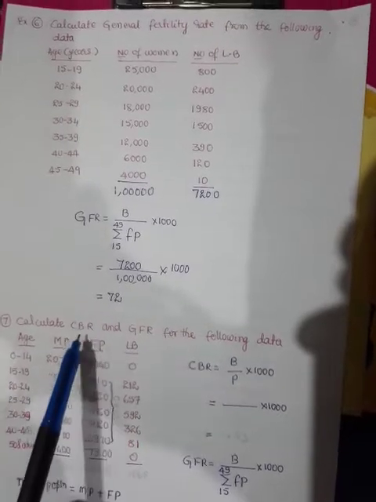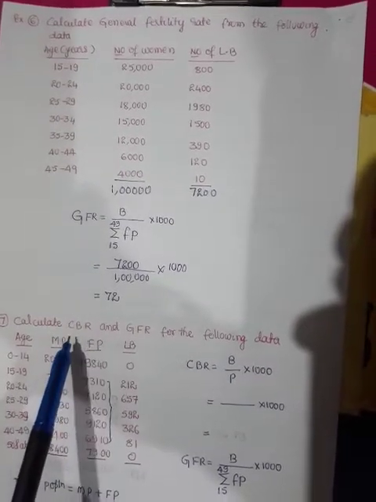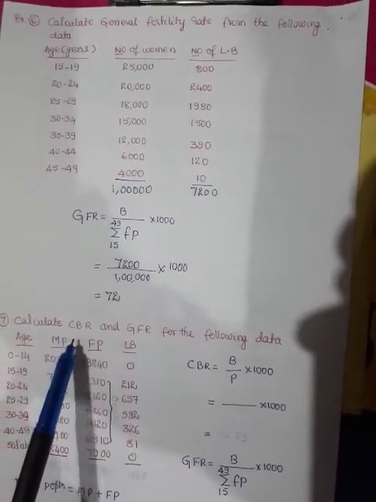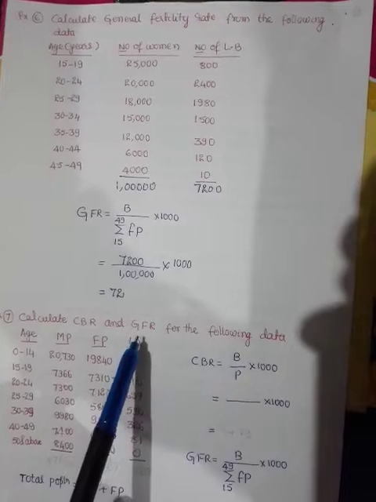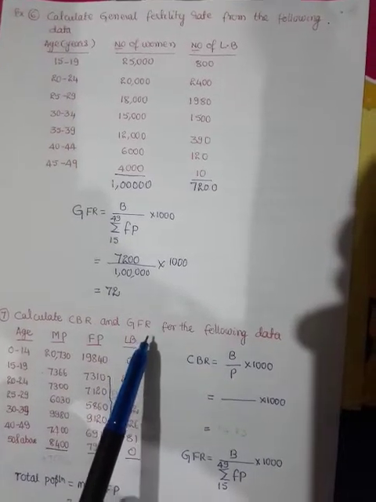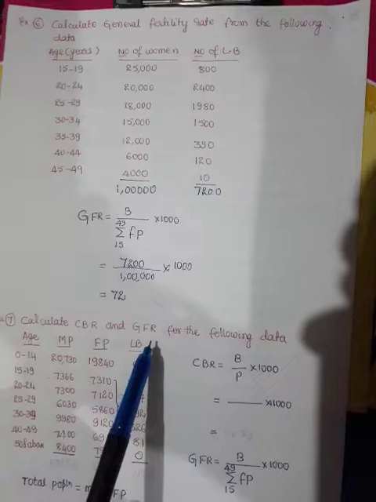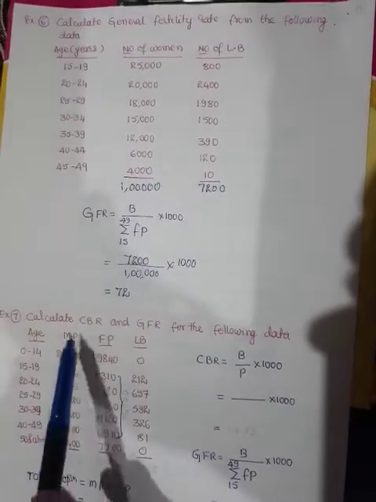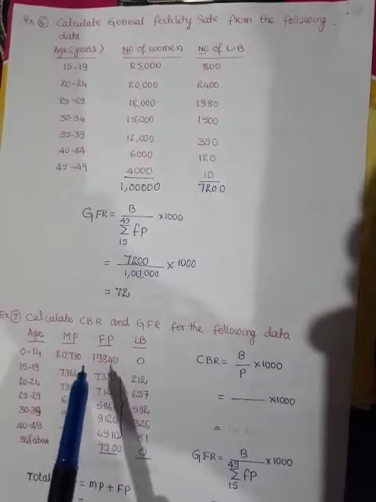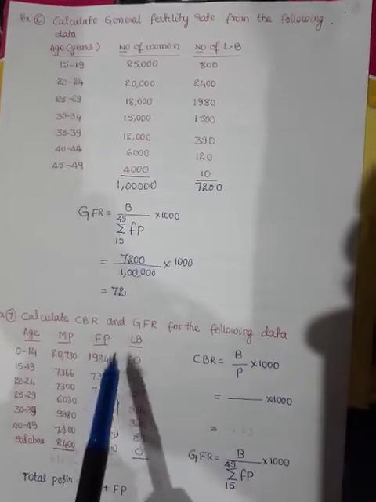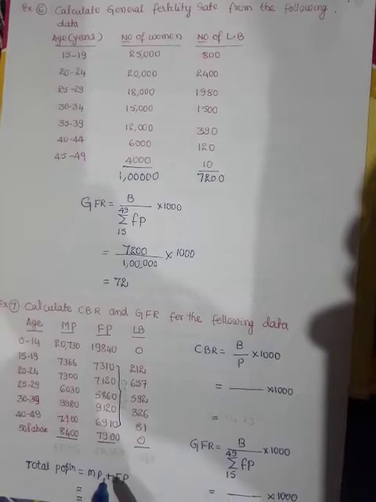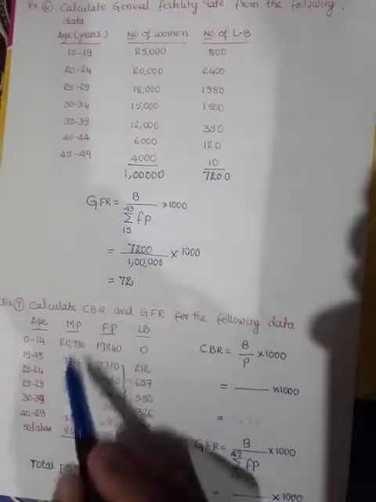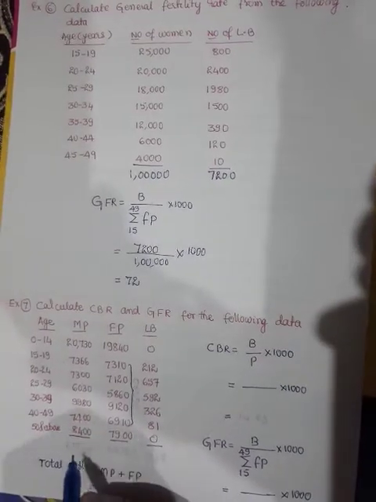To calculate CBR, we require total population and total live births. To calculate GFR, we require total live births and total women population of childbearing age. So to get total population, we have to add the second column to get male population, and the third column to get female population. And to get total births, we have to add the fourth column.